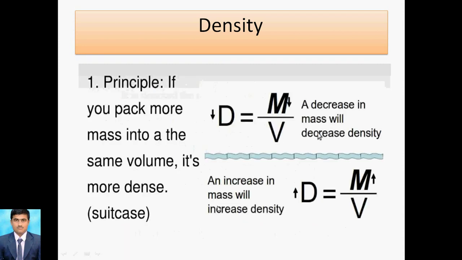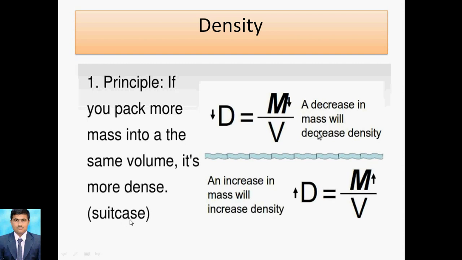Now we discuss, if you increase the mass, what will happen? The density increases when the volume is the same. So the volume is the same, and if you increase the mass, density will increase. If you decrease the mass, what will happen? Density decreases, it becomes less dense.